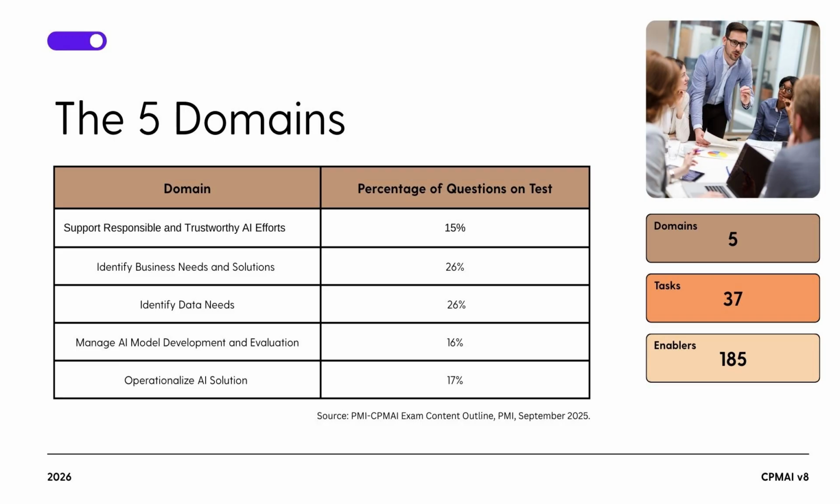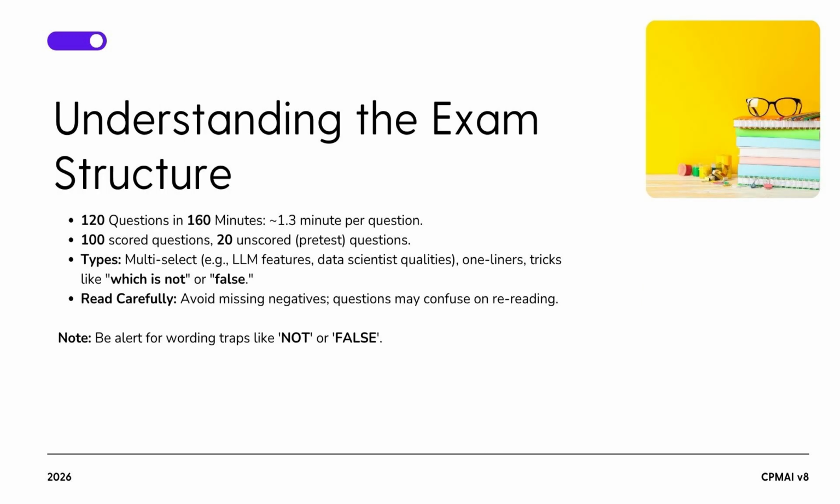These percentages are derived from the official PMI-CPMAI exam content outline, published by PMI in September 2025. As a quick reference, the exam framework consists of 5 domains, 37 tasks, and 185 enablers. Let's break down the structure of the CPMAI V8 exam to help you prepare effectively.